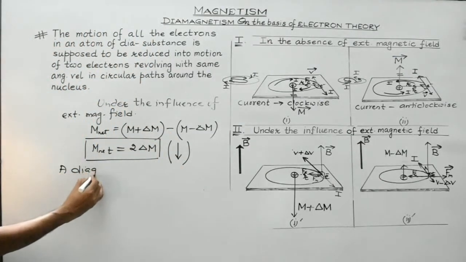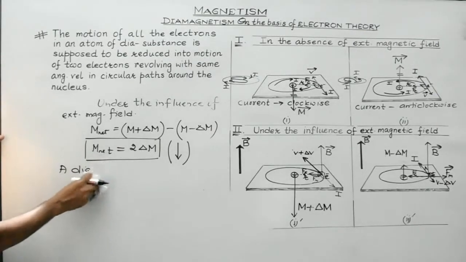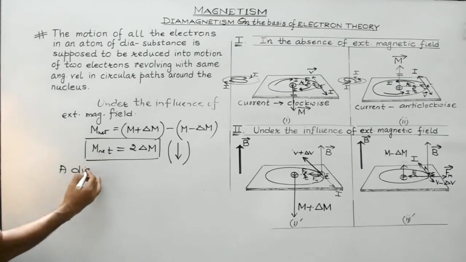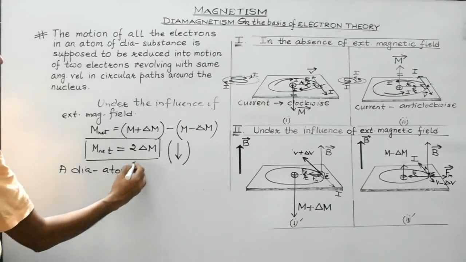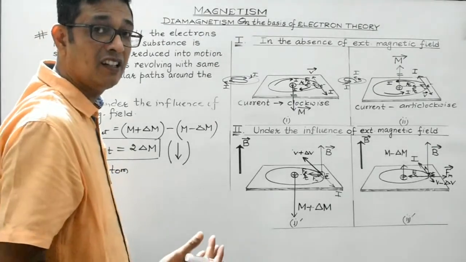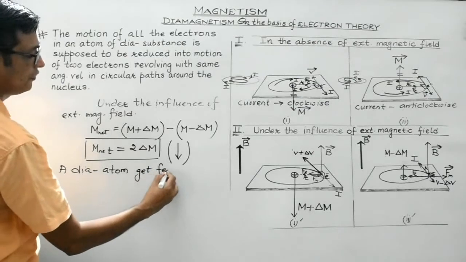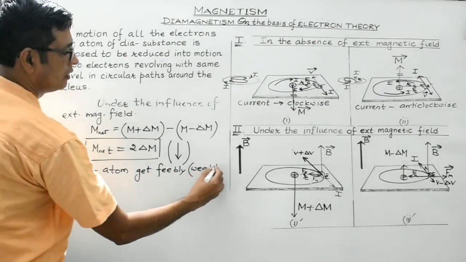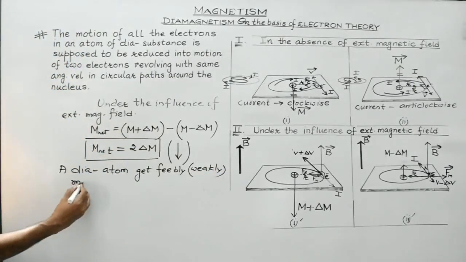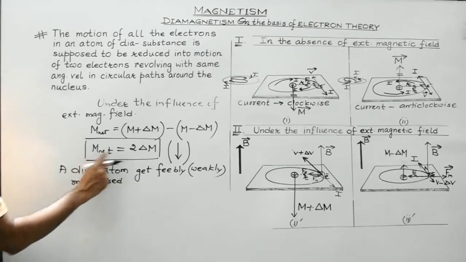So students, ultimately what we have concluded is that a dia substance, a diamagnetic atom, or you can generalize it and write it as a substance, gets feebly, that is weakly, magnetized. This we have proved.